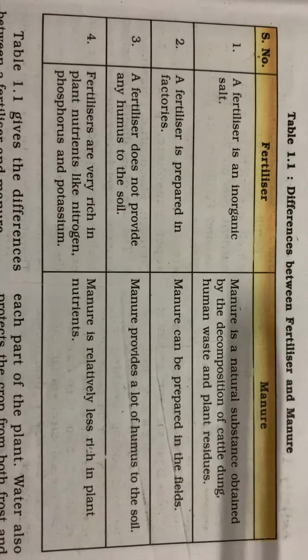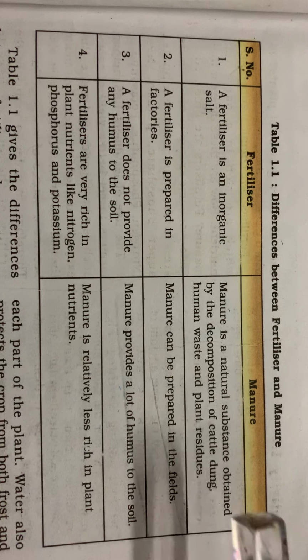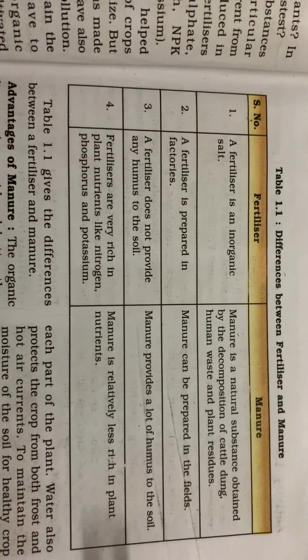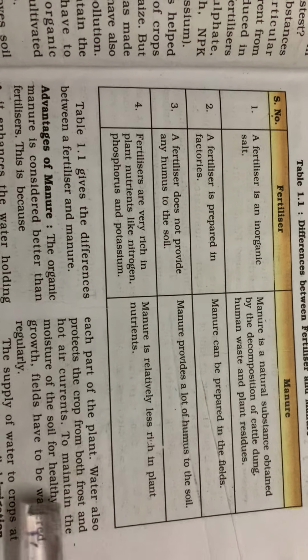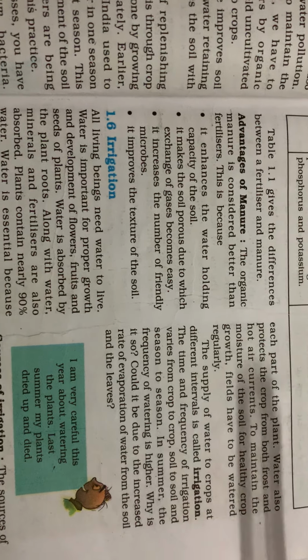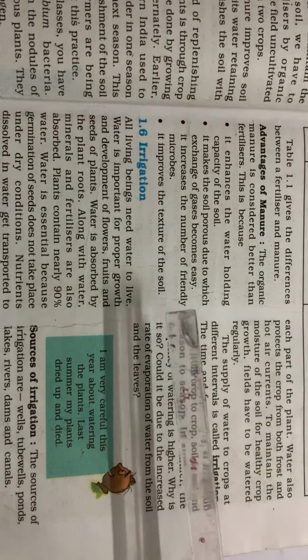Basically, you should be able to write it yourself. Adding manure and fertilizer enhances your yield and leads to better yield of crops. After this, we come to irrigation.